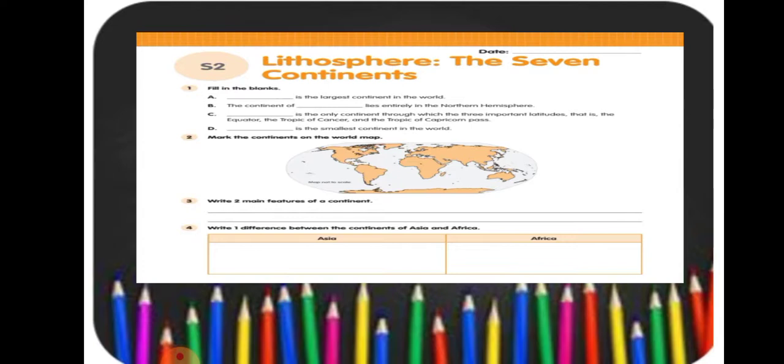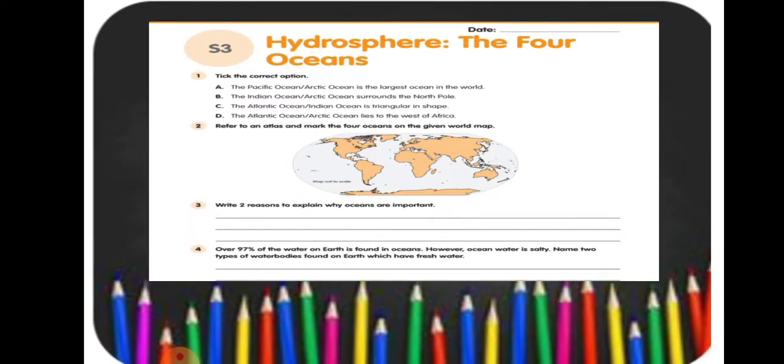Now, worksheet 3, hydrosphere and the 4 oceans. Question number 1 is you have to tick the correct option. So match your answers: A, the Pacific; B, Arctic Ocean; C, Indian Ocean; and D, Atlantic Ocean. Then question number 2. Again one map is there. Refer to an atlas and mark the 4 oceans on the world map given. You mark it on your own. I am not going to discuss the answer of question number 2.